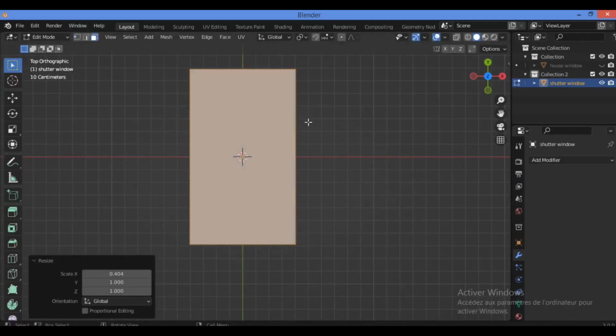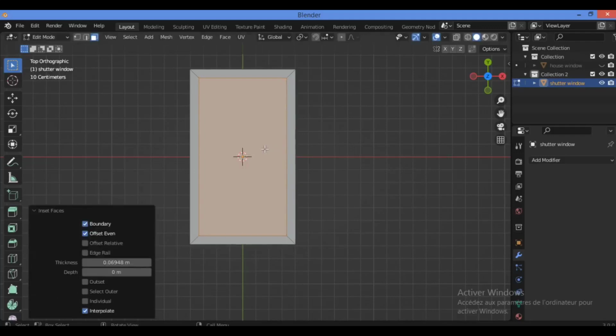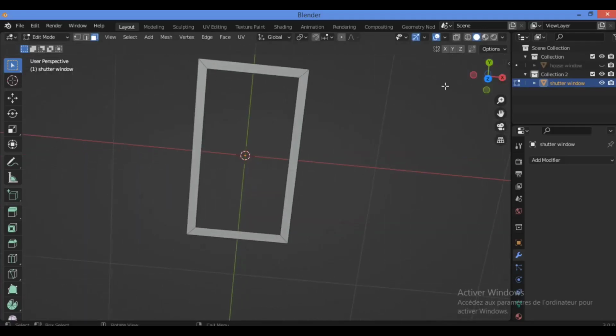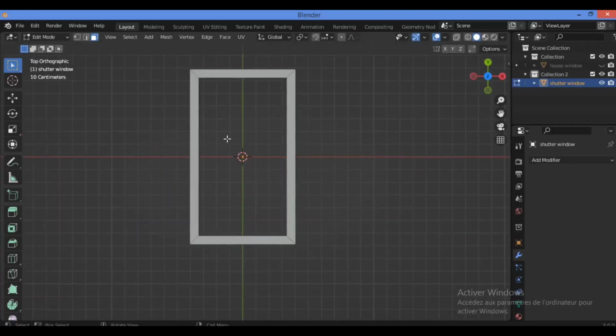Switch to face selection mode like this, then hit the I key to insert. I think this will be fine, just like this. Let's delete the face. Hit X to delete the face. Hit numpad 7 for the top view.